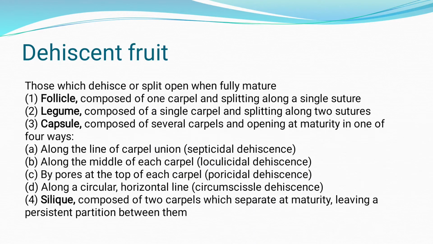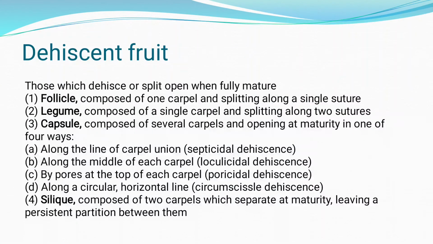Then the next type is silique. It is composed of two carpels which separate at maturity, leaving a persistent partition between them. After splitting, the covering separates, and a false septum, some whitish material, is present at the center where the seeds are attached.